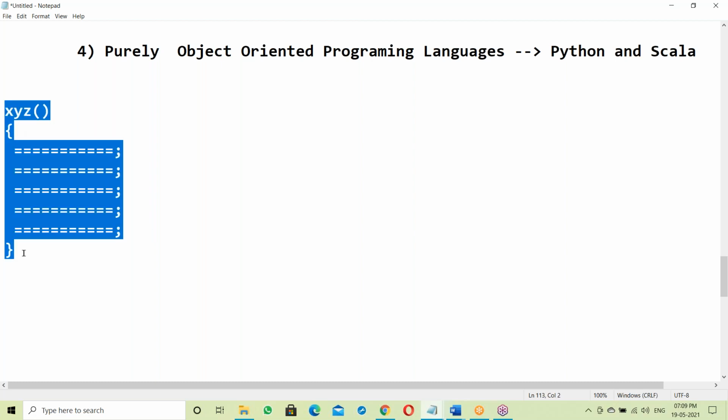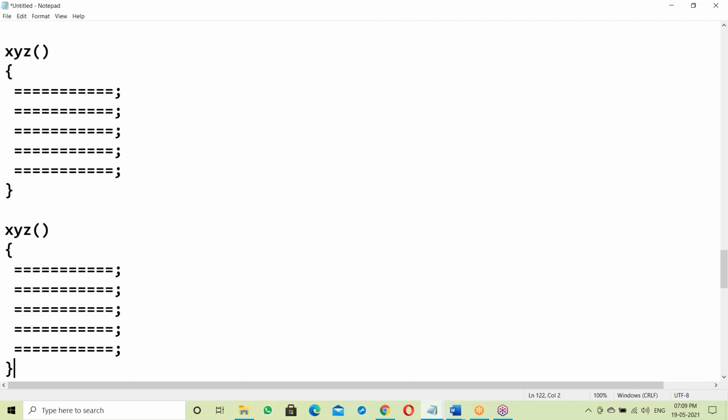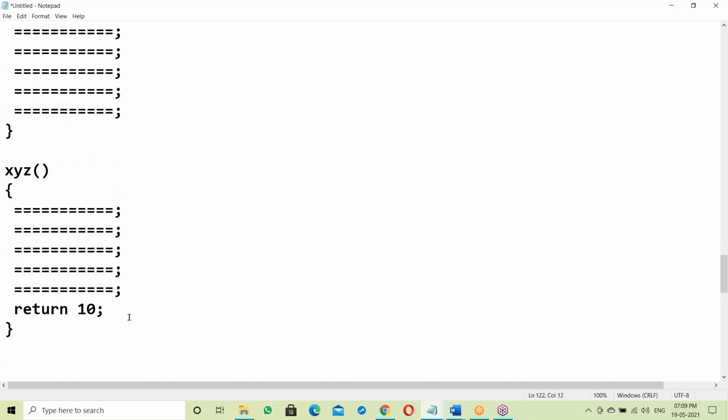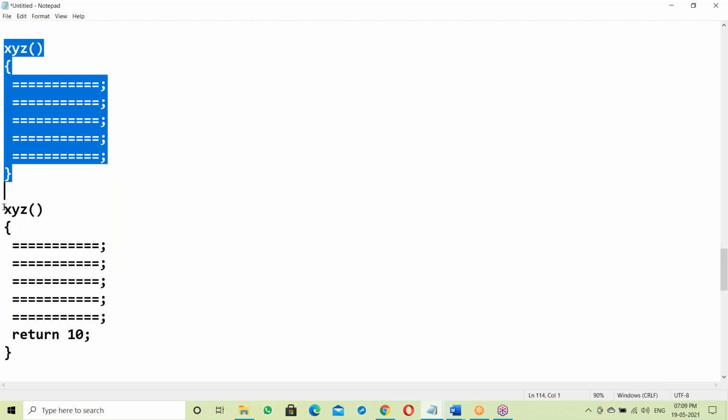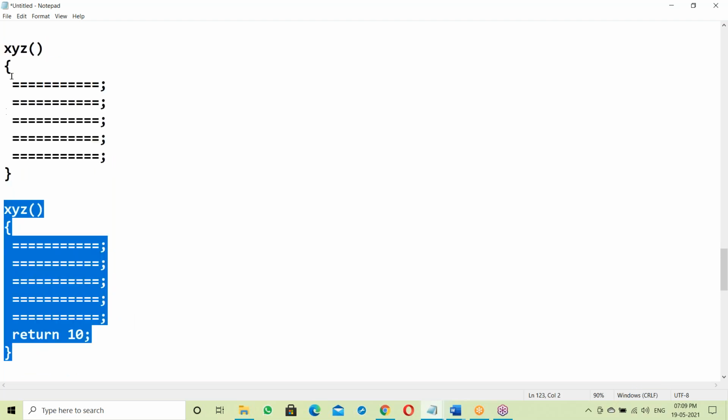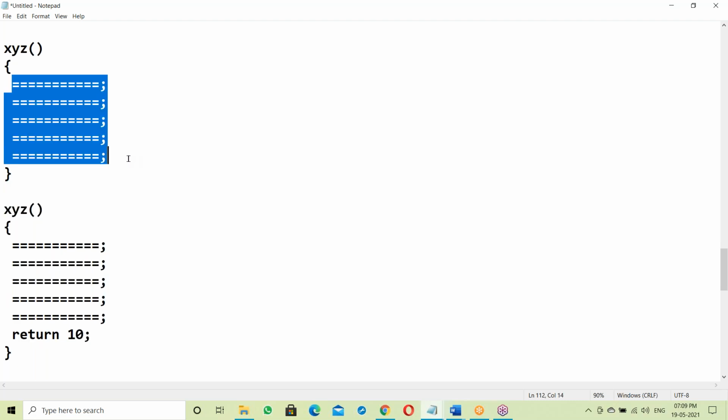Same thing with a function. In a function, there is some extra statement, like return some value, suppose 10. First one is a procedure, second one is a function. Procedure and function are both sets of statements to perform some task.